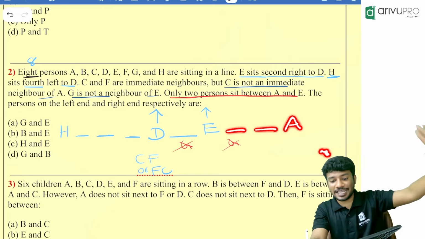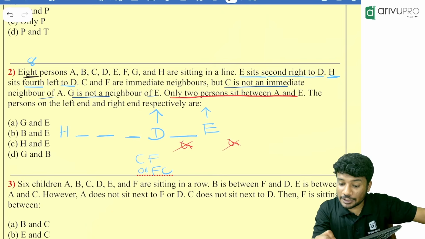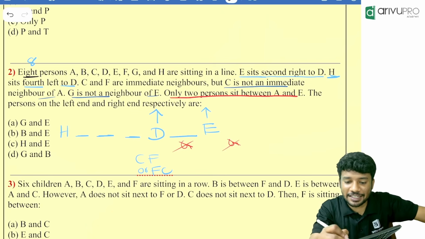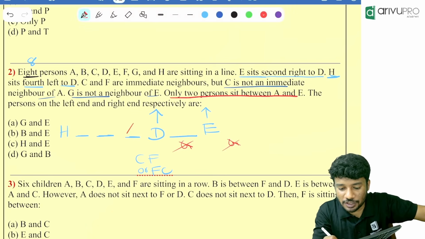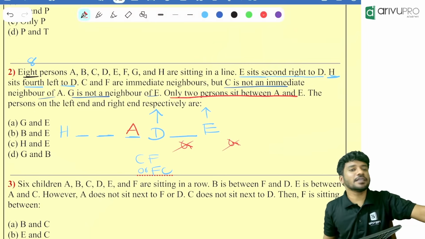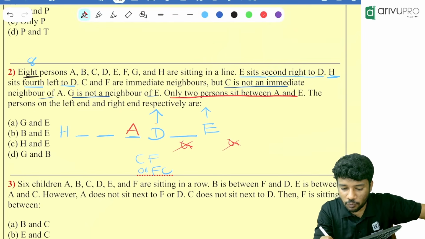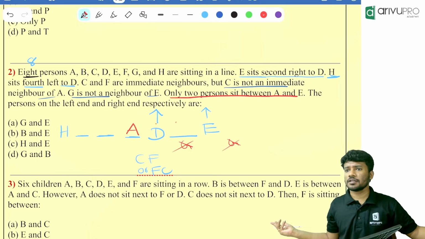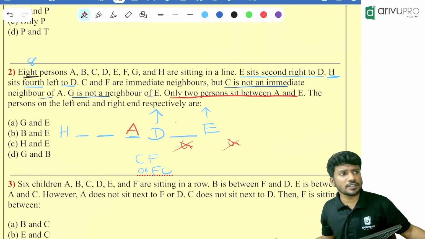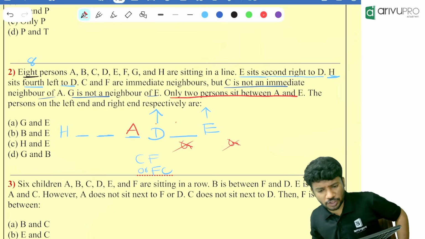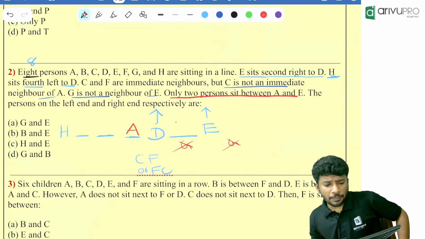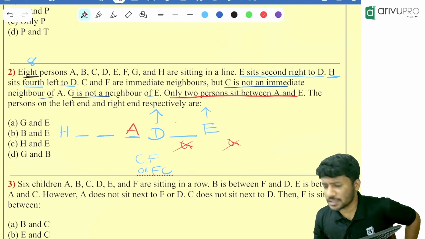Then where will A sit? You tell me. There are 2 people in between A and E. That means where will be the position of A? A will be to the immediate left of D. Then how many people are sitting between them? 1, 2. Correct. Sorted. Perfect, right? Now people, what is remaining? The persons on the left and right end of the bench, respectively, whom is the question.